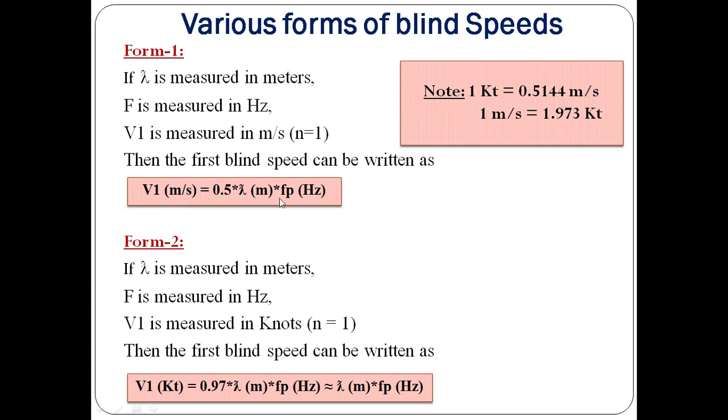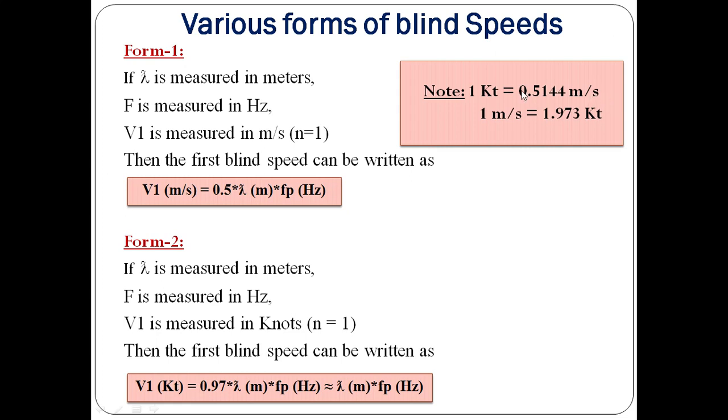In case the velocity is not measured in meters per second, but in knots, then what is the equation for V1? Please remember this relation: 1 knot is equal to 0.5144 meters per second.